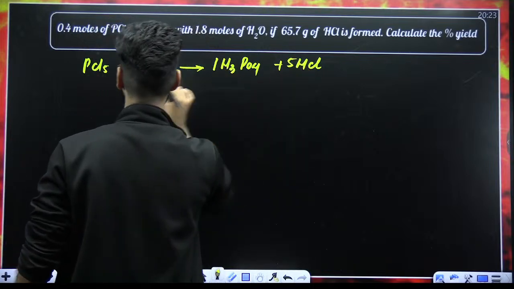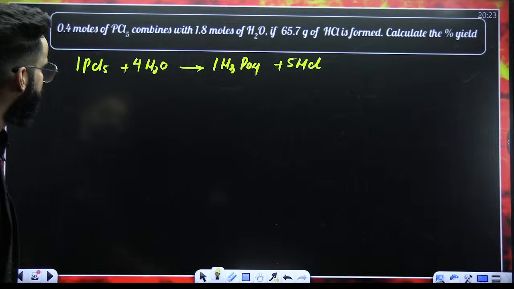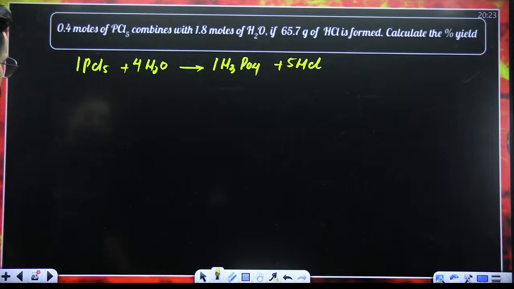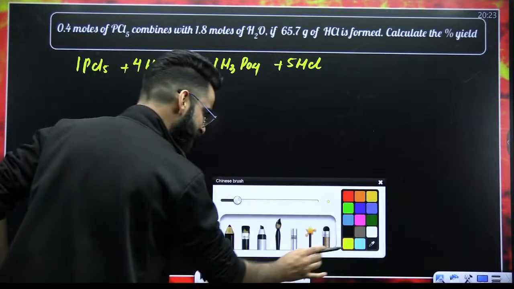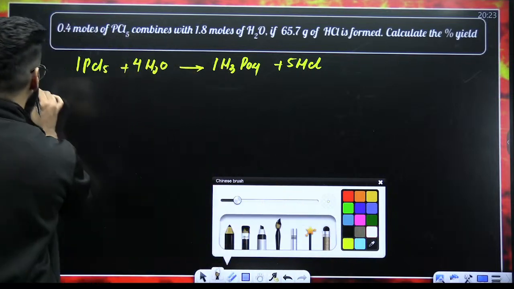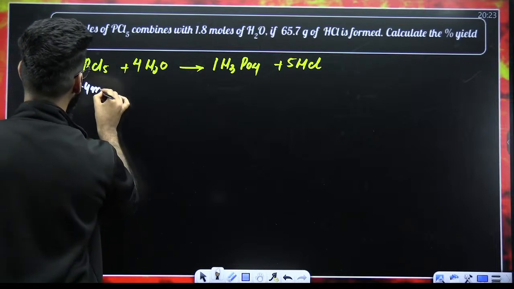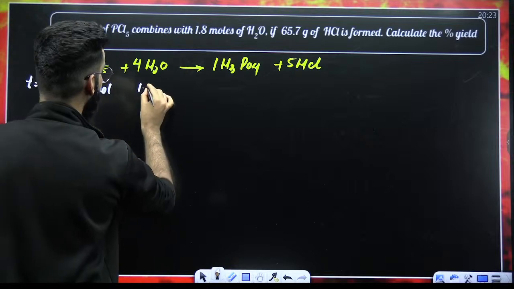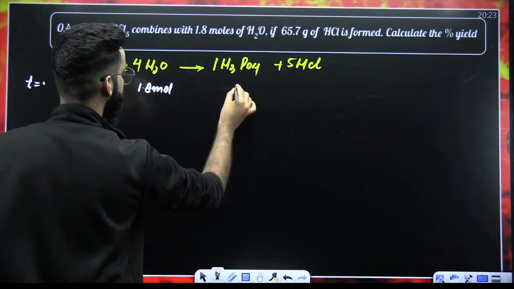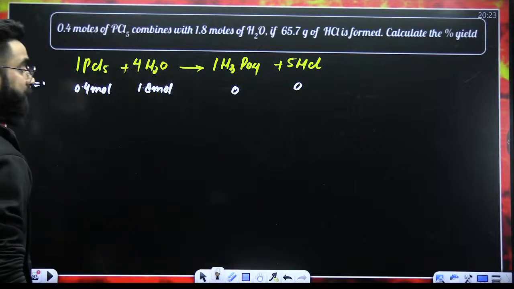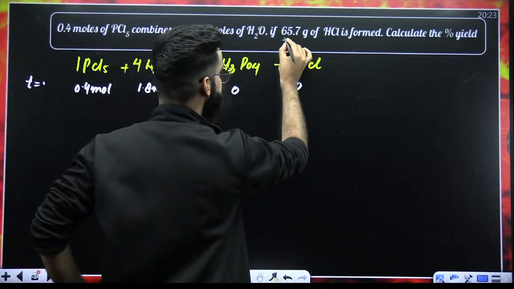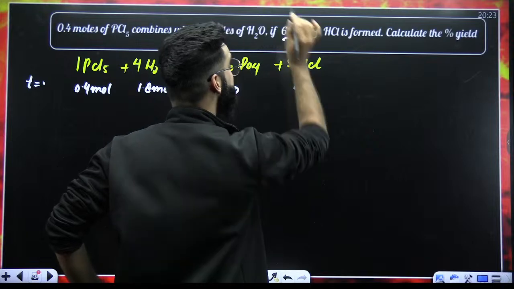Check if the reaction is balanced or not. The reaction is balanced. Now try to understand what exactly we are given and how we are going to solve this. The question is saying that on starting with 0.4 moles of PCl5 and 1.8 moles of water, 65.7 grams of HCl is produced.